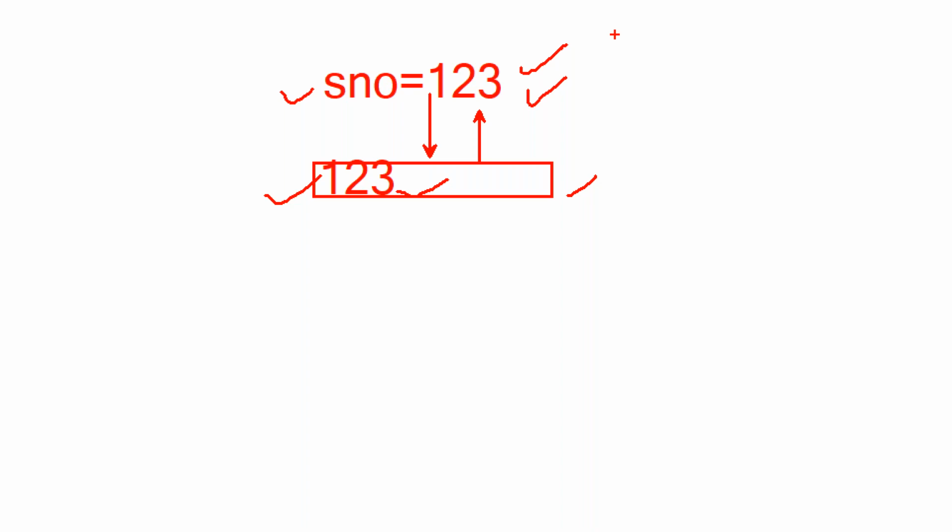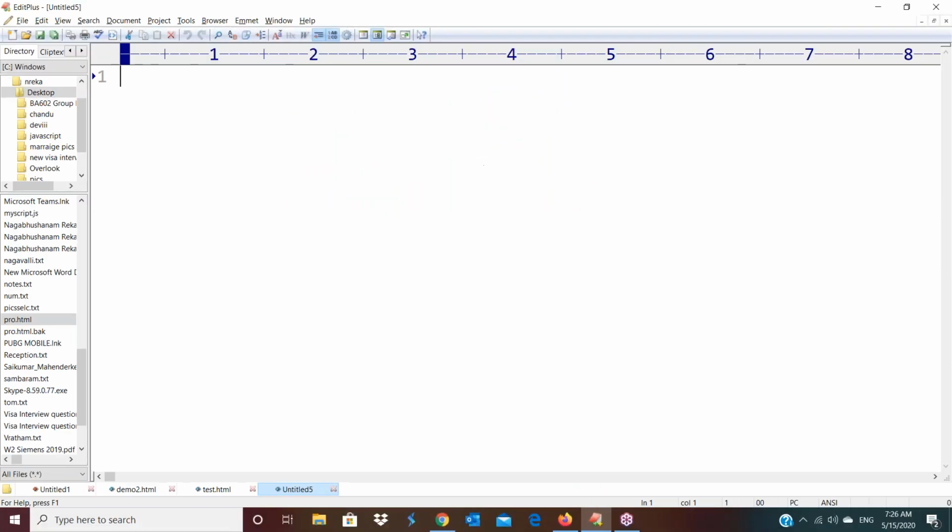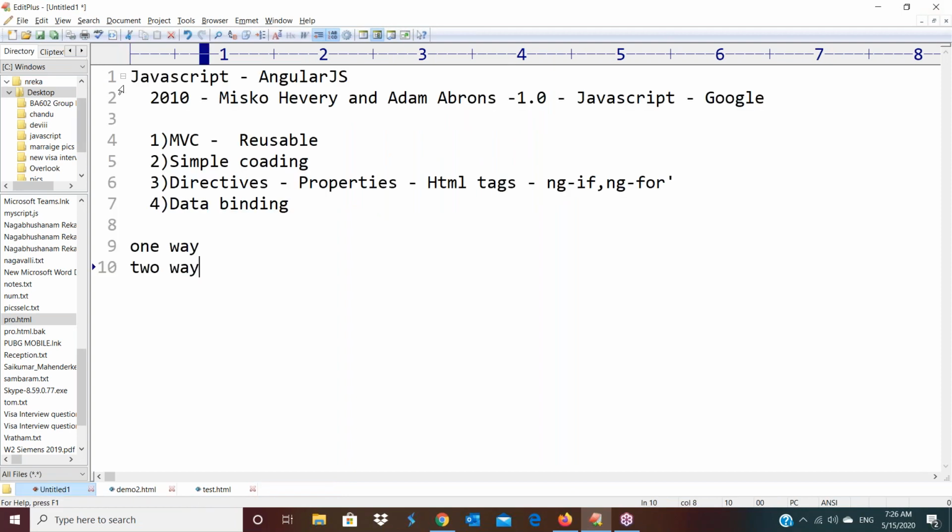It is very helpful for us to work with the CRUD operations with the data grid and database. It reduces lots of coding at the time of displaying the data and at the time of updating the data. Is it clear? This is a very big advantage for us in AngularJS compared with JavaScript. So this is the data binding concept.